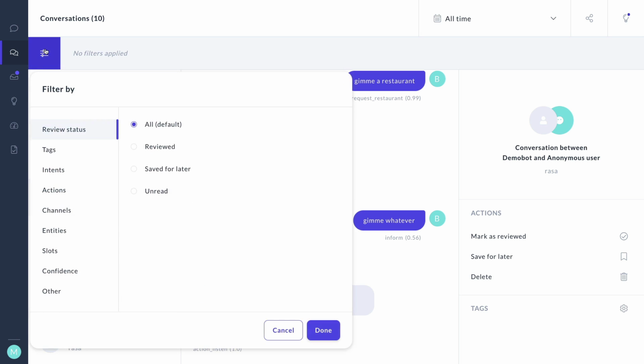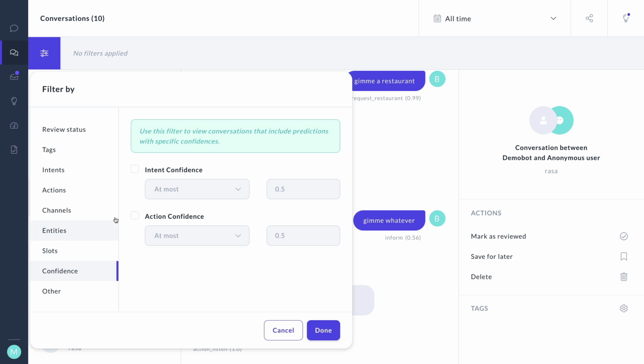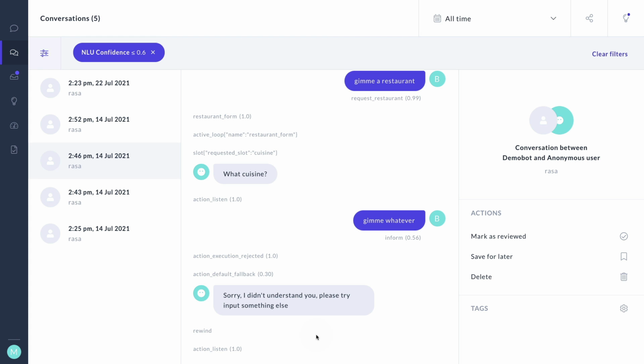One thing that you can also do as a filter here is you can go to this confidence tab and you can say that you're interested in just seeing examples where the intent confidence was at most 0.6. And then you'll get conversations where, at least somewhere, we were a little bit uncertain about the intent that was being predicted. This can also be a very useful filter to use. Also here, intent confidence won't be a perfect heuristic either, but it is another heuristic that you might be able to consider.